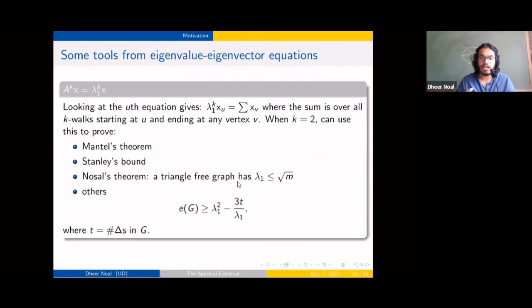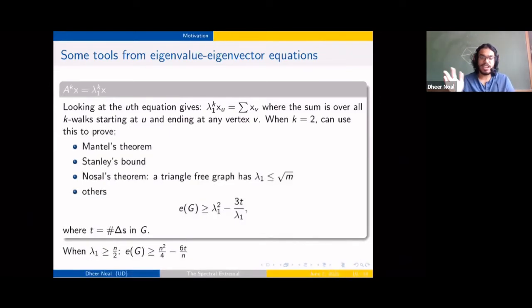So one such inequality which will be helpful for this talk in the future, what would come up in later slides, is this bound. So we can lower bound the number of edges in terms of the spectral radius by lambda1 squared minus 3t by lambda1, where t is the number of triangles. Right? So we can straight away see that this sort of implies Nosal's theorem. If there are no triangles, then the number of edges is going to be at least lambda1 squared, which is this thing over here.